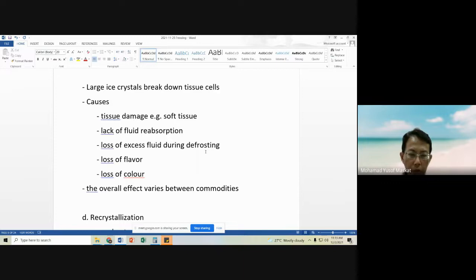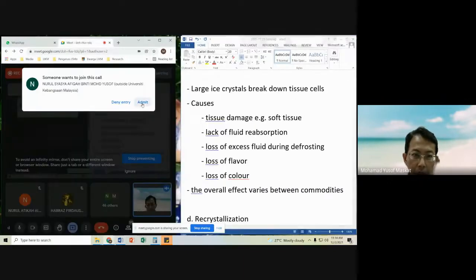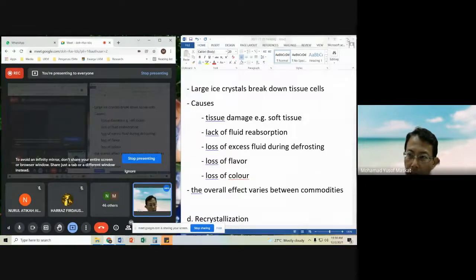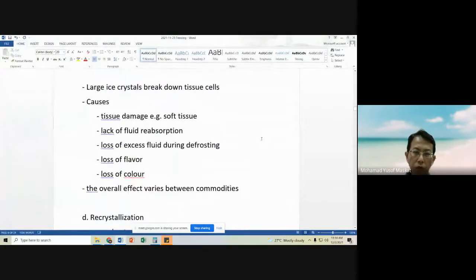Okay, for this aspect, we have to understand that the texture of food products, especially those that contain water or moisture, depends a lot not only on the amount of moisture, but also the location and the condition at which the moisture is present.